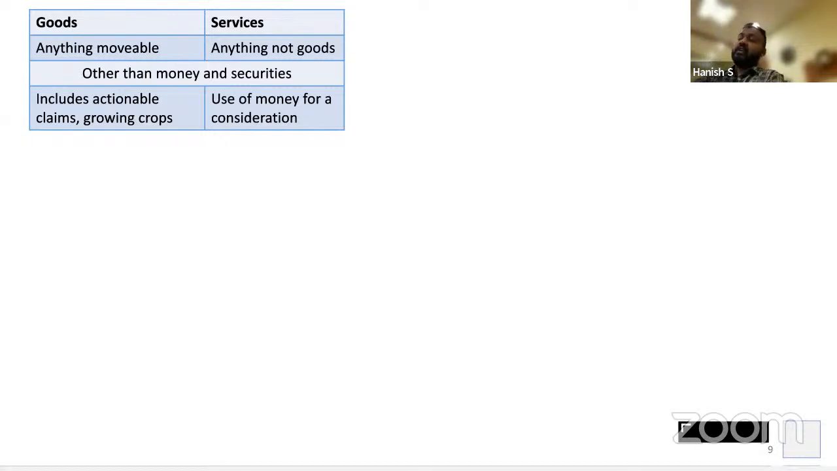Okay, right. Now they say money and securities are neither goods nor services. So if you buy Reliance shares, there is no need to pay GST because it is neither goods nor services. When they say securities, don't get confused. We are talking about shares, bonds, debentures, etc. Okay, and money. When we say money, all of you would have watched the Fuzzy web series.